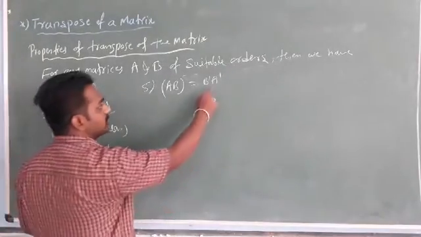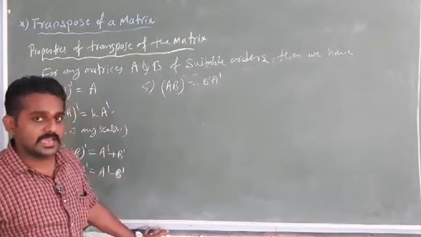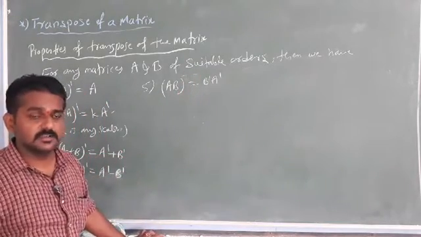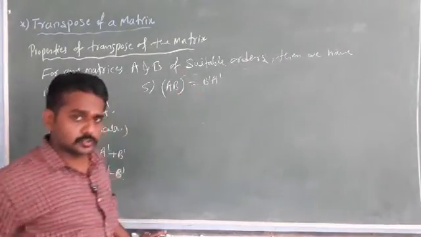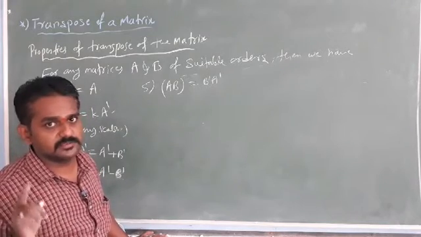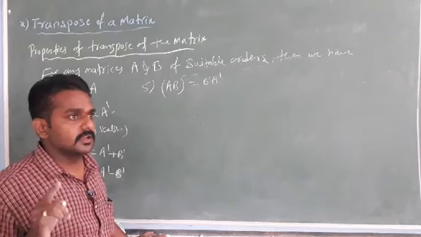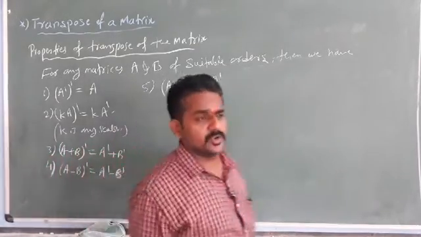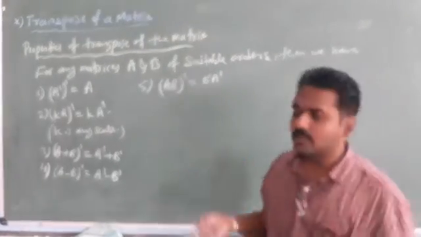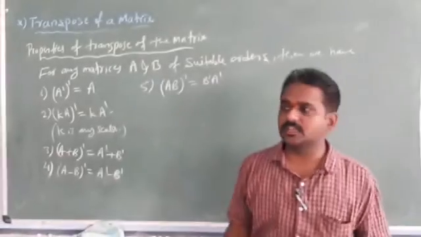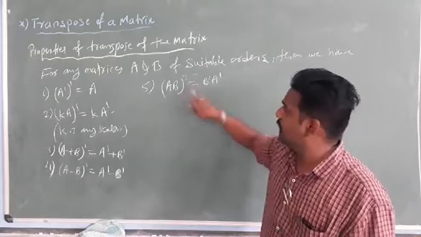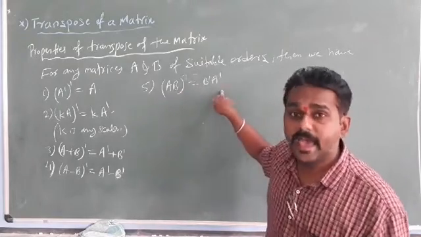Just observe this thing, students. (AB)', for a suitable order of the matrices where AB exists, is equal to B'A', not A'B'. Keep that in mind, students. Why? Because the commutative property of matrix multiplication is not true. Only in some special cases will AB equal BA, but for all matrices AB equal to BA is not possible. But in the transpose of the matrix, (AB)' equals B'A'.